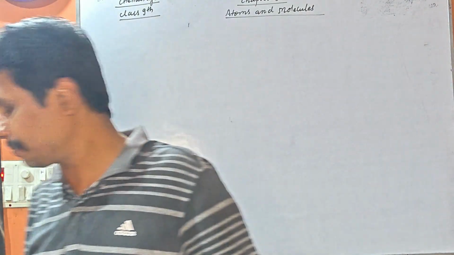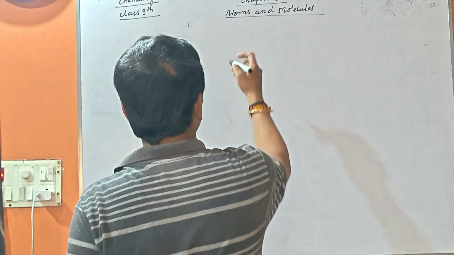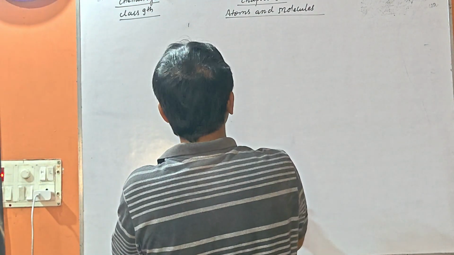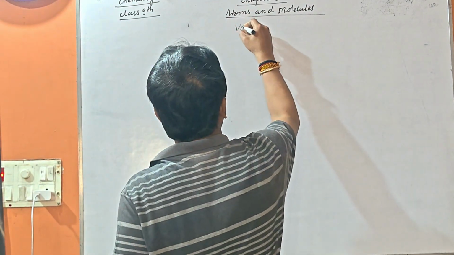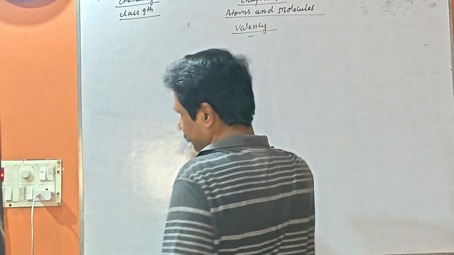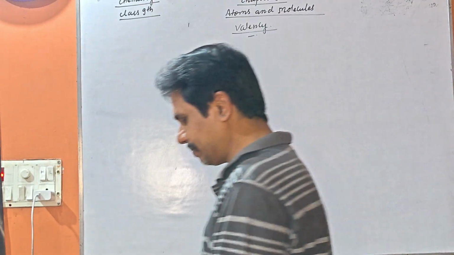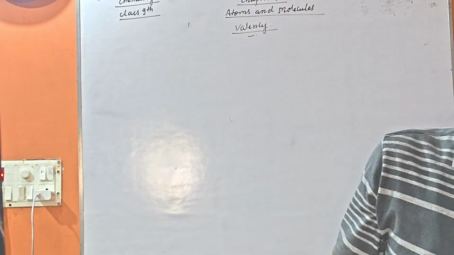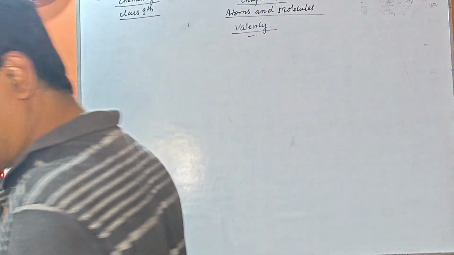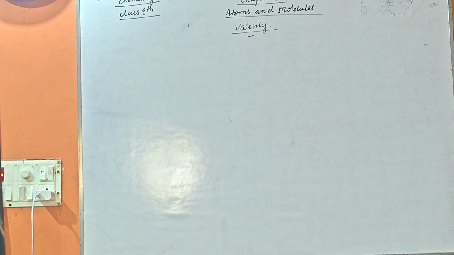So my dear students, today we are going to understand valency. What do you mean by valency? Understand valency in a simple way. Let us make it clear. Atoms of different elements combine with one or more atoms of other elements.